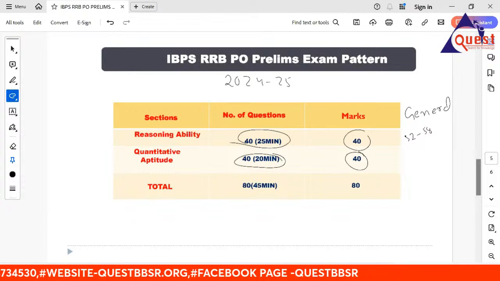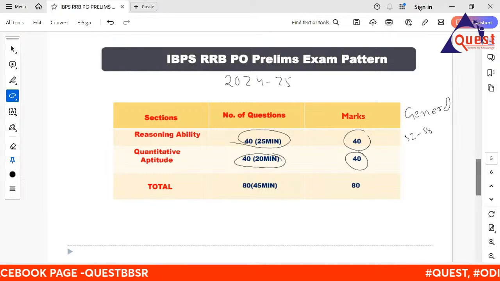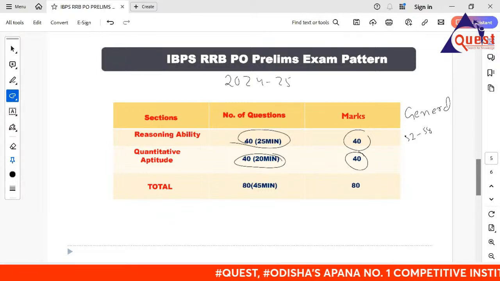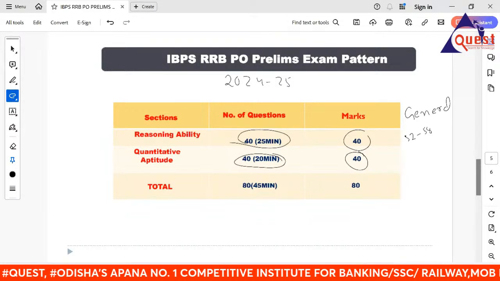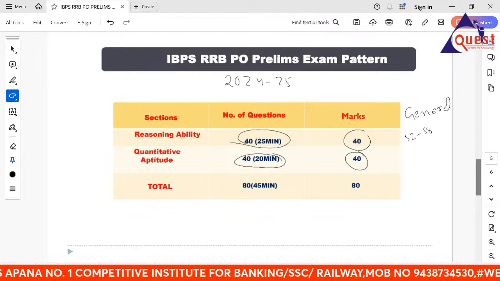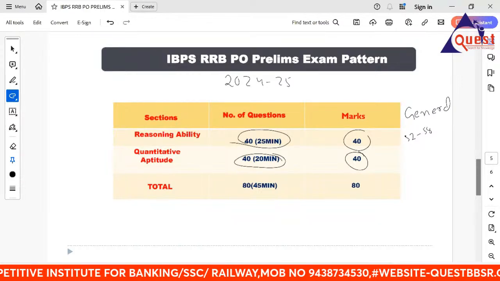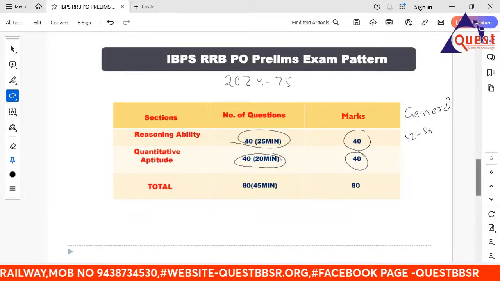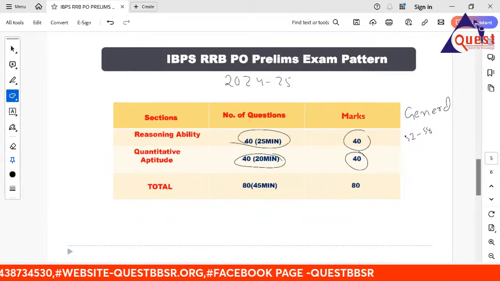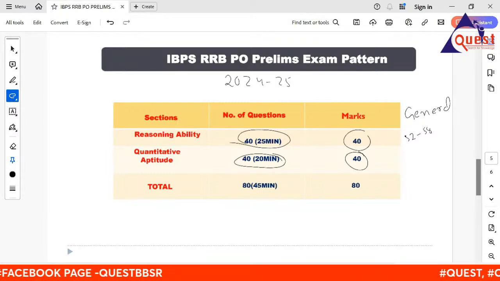In the same way, you leave some questions so that you will get it. Right? Do not worry about the 24 chapters of mathematics and 25 chapters of reasoning. Clear? Only 5 to 6 chapters, and the game is over. Do not worry about how many chapters there are. So this is all about the RRB PO prelims. Focus on these 4 to 5 chapters, and I am sure you will crack the RRBs. Thank you very much. Bye bye.